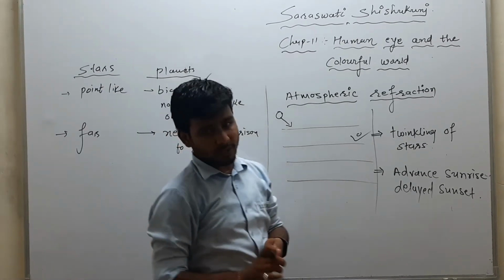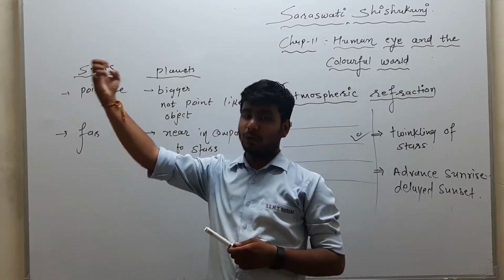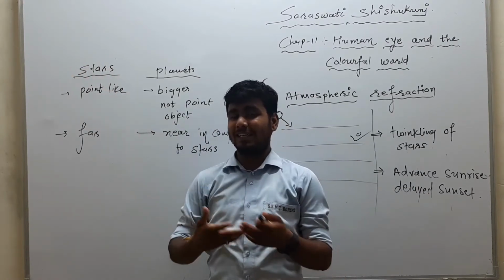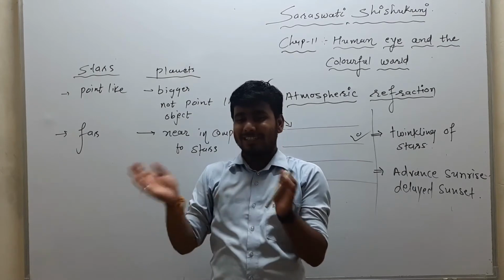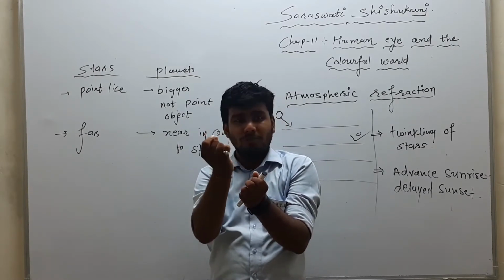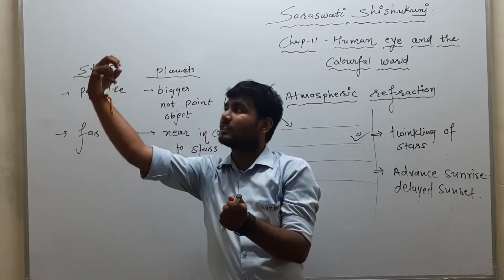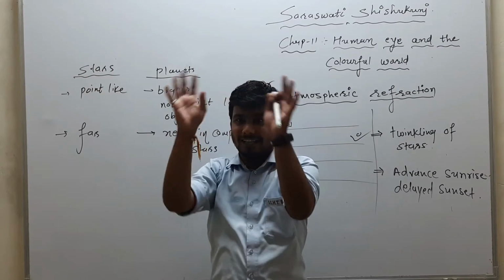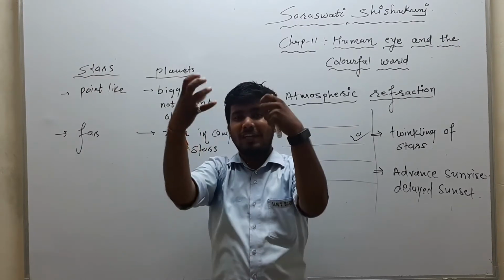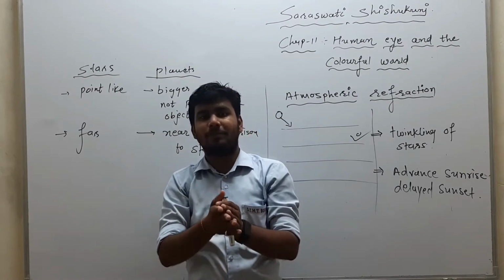Due to these two reasons, we can say that stars will twinkle, but we can't see twinkling in planets because they are near. As they are near, they look bigger, so they will not behave as a point-like object. The intensity increases and decreases for a star because it looks like a point, but here there is a set of points, so we can't have that twinkling effect in planets.